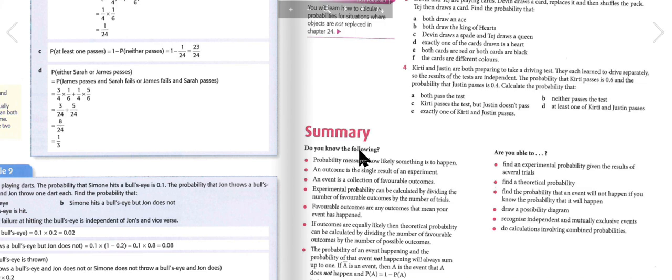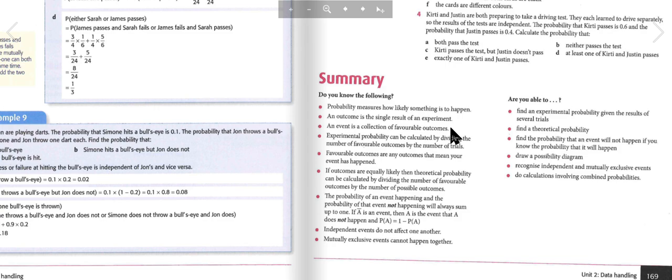Summary. Do you know the following? Probability measures how likely something is to happen. An outcome is a single result of an experiment. An event is a collection of favorable outcomes. Experimental probability can be calculated by dividing the number of favorable outcomes by the number of trials. Favorable outcomes are any outcomes that mean your event has happened.